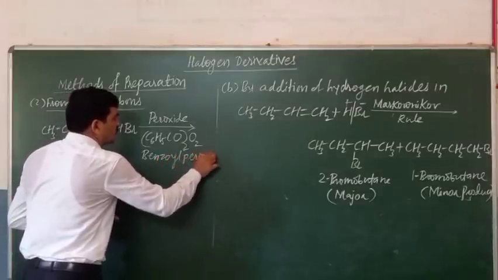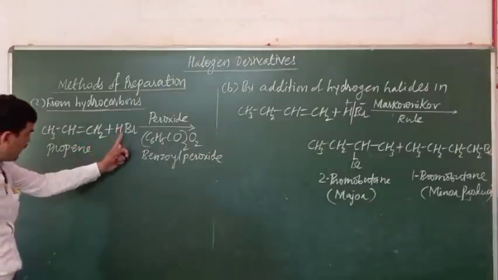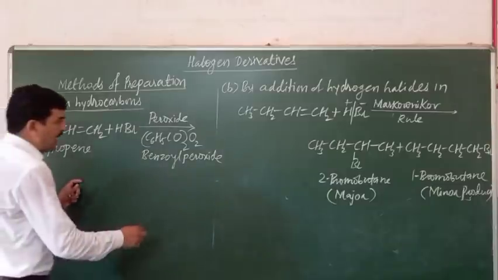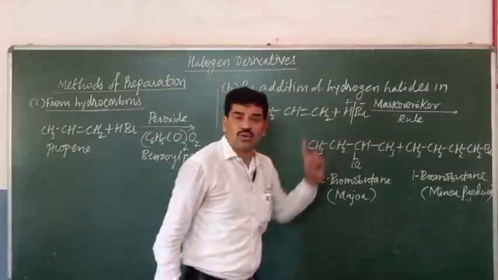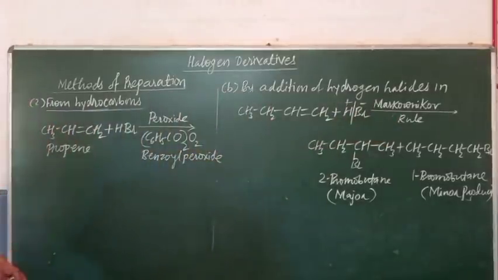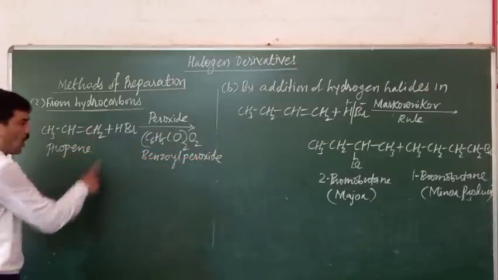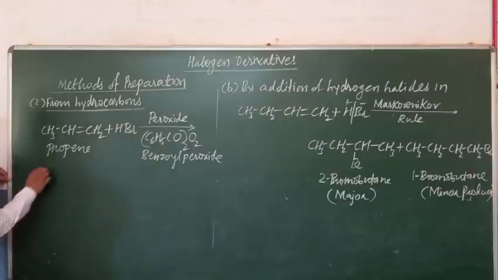So in presence of a suitable peroxide, if we add the unsymmetrical reagent in the unsymmetrical alkene, then the addition doesn't occur according to the Markovnikov rule. The addition occurs opposite to the Markovnikov rule. Means here the addition occurs according to anti-Markovnikov rule, and it is known as the peroxide effect.